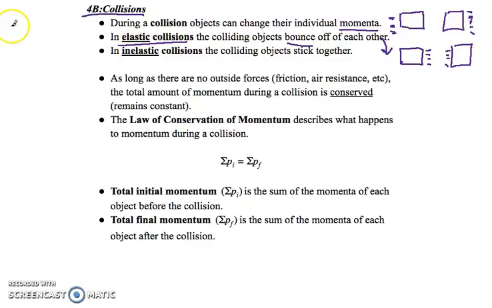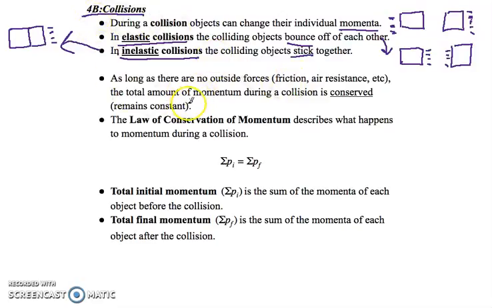The other thing that could happen is you have them run into each other, but instead of bouncing off of each other, they could stick together. And that would be the other type of collision. That would be an inelastic collision. So again, those are the two main types of collisions. Objects could either bounce off of each other or they could stick together.